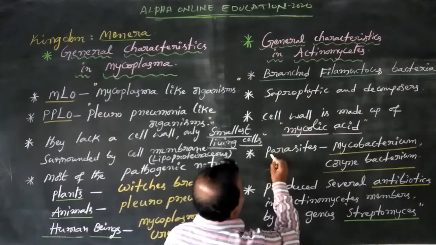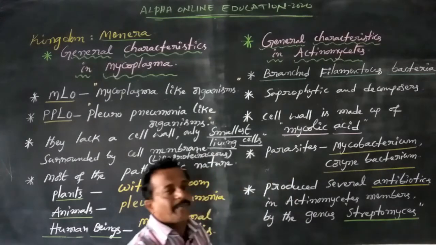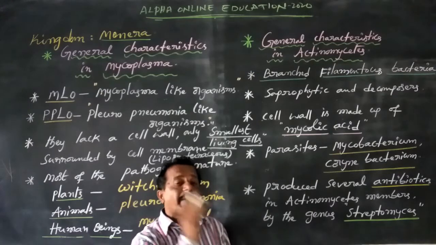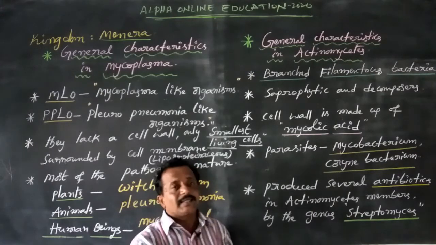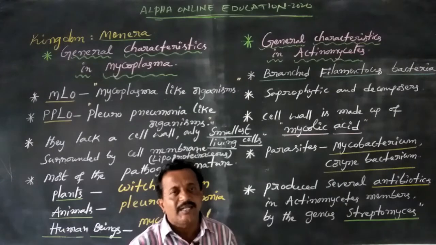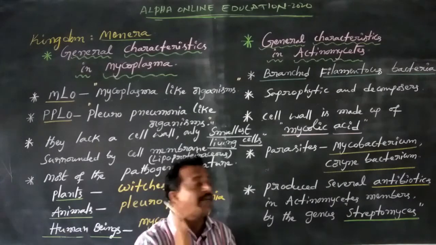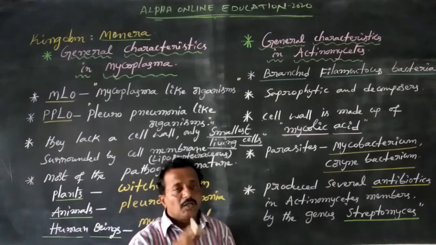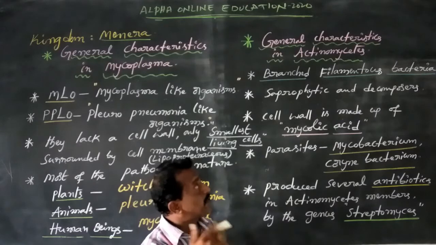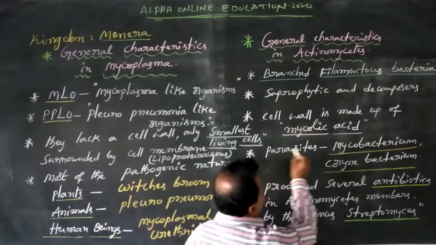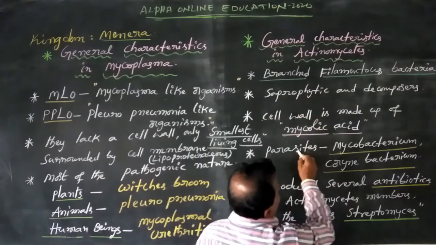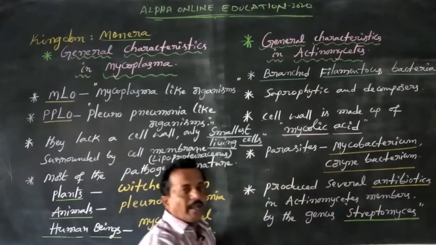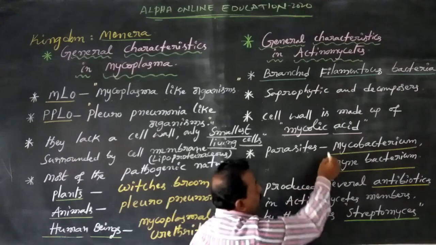And some of them are parasites. Some actinomycetes members infect living plants and living animals, especially living human beings. Those parasitic actinomycetes members are Mycobacterium and Corynebacterium.